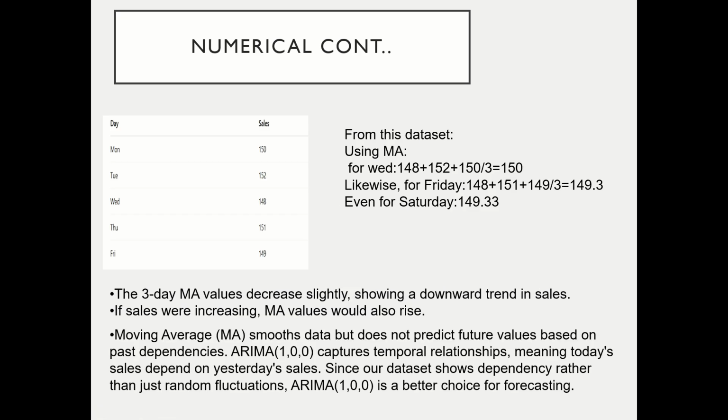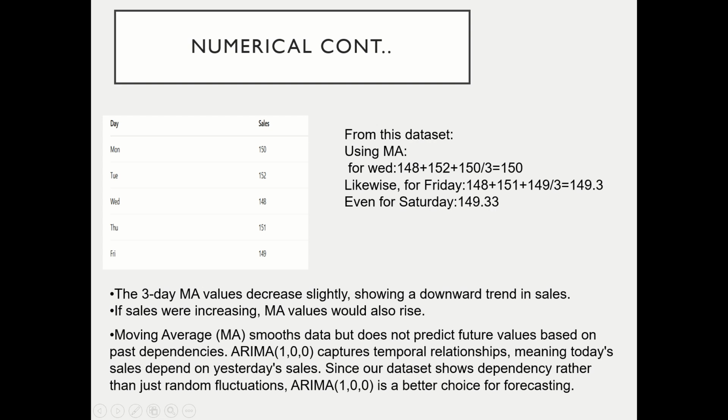When we calculate for Wednesday, it comes as 150 because 148 plus 152 plus 150 divided by 3 gives 150. Likewise for Friday, 148 plus 151 plus 149 divided by 3 is 149.3. Even for Saturday the value is the same. Here from 151 the value is dropping to 149 when it goes from Thursday to Friday. Since it decreases slightly, it shows a downward trend in sales. If sales were increasing, it would also rise.